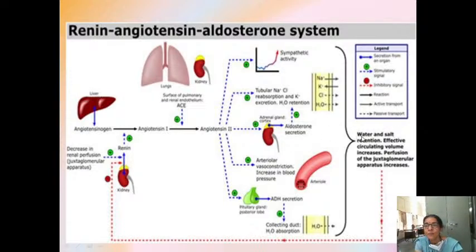So the perfusion to the kidney increases. Initially kidneys were not getting enough blood supply. Now because of all this water, it is getting enough perfusion. Okay, so this is happening.